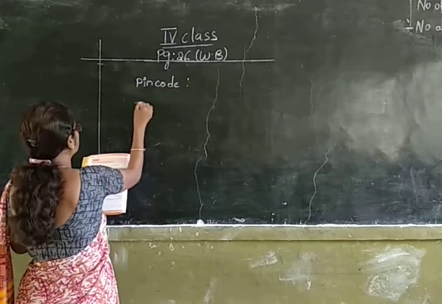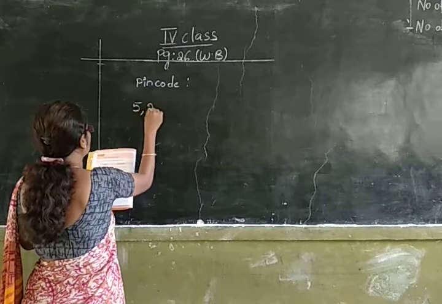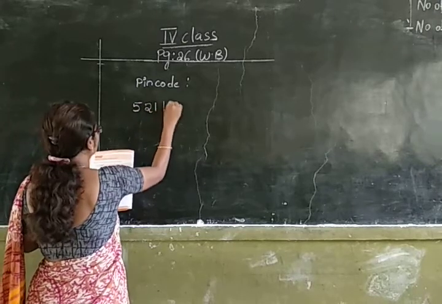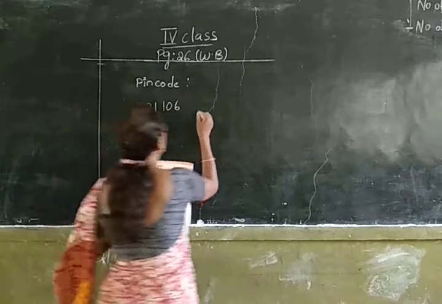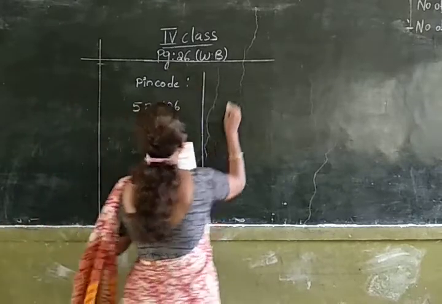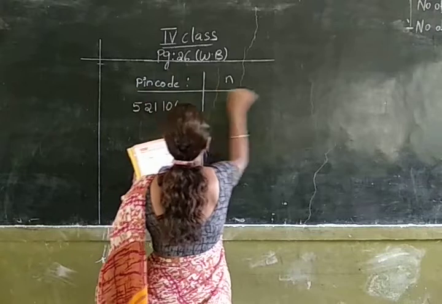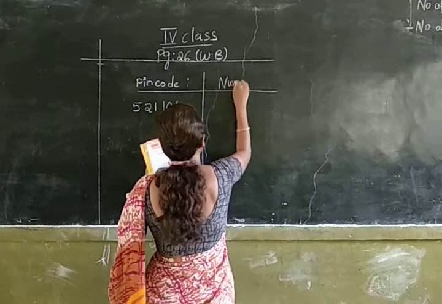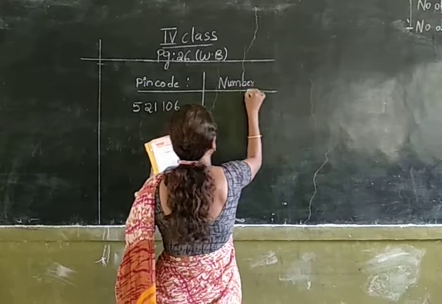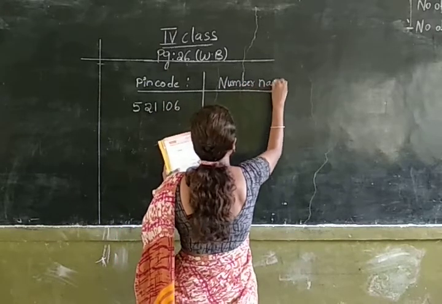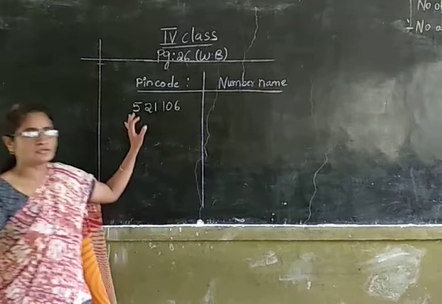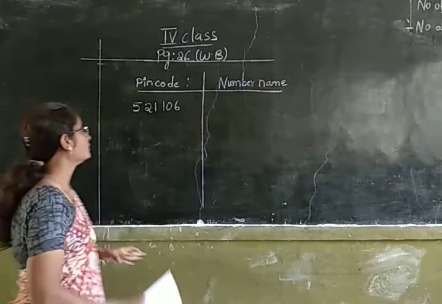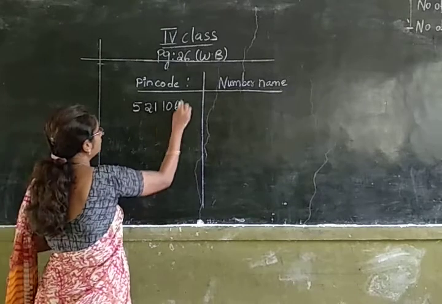Pin code. Number name. Here what you have to do is you have to write the pin code and then you have to write down the number name. So for first writing the number name, what you have to do, you have to write the places.